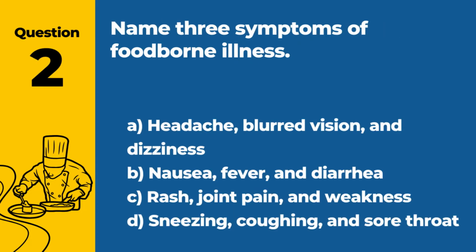Question 2. Name 3 symptoms of foodborne illness. A. Headache, blurred vision, and dizziness. B. Nausea, fever, and diarrhea. C. Rash, joint pain, and weakness. D. Sneezing, coughing, and sore throat. Answer: B. Nausea, fever, and diarrhea. These are common symptoms associated with foodborne illnesses.